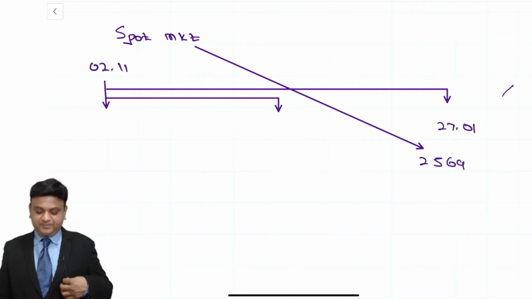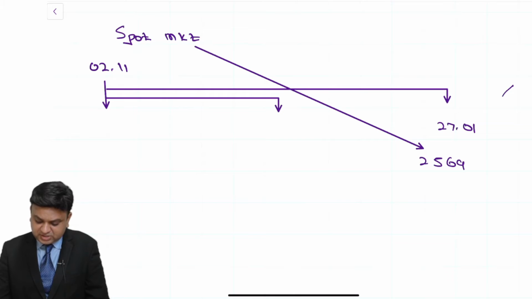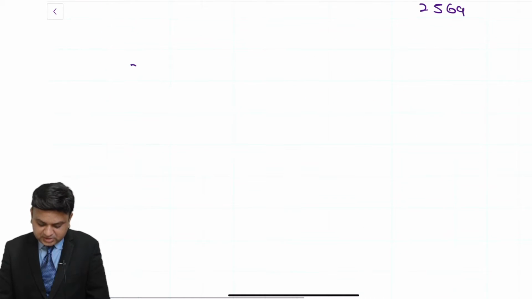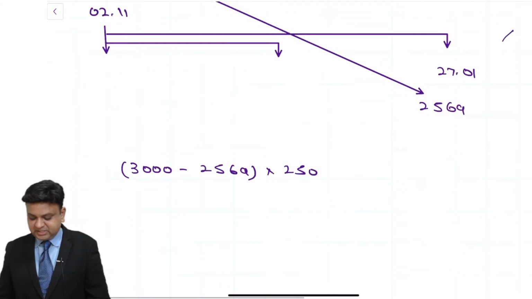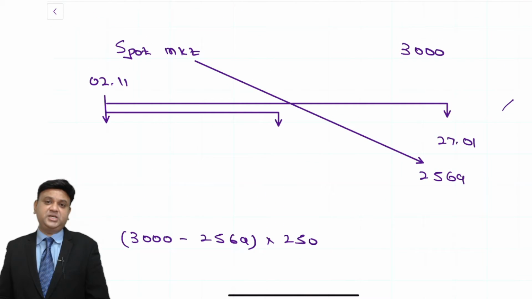So ultimately, you have a contract to buy the security at 2569. Suppose the price of the security reaches 3000. Then 3000 is the sale price, 2569 is the buy price, and the difference is your profit. The transaction was entered into for 250 shares, so the difference of those two prices multiplied by 250 is the amount of profit that will be credited to you. This is what we understand.